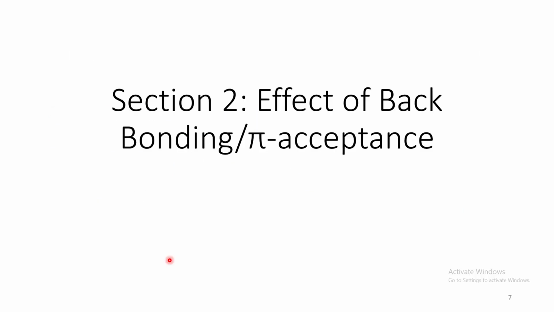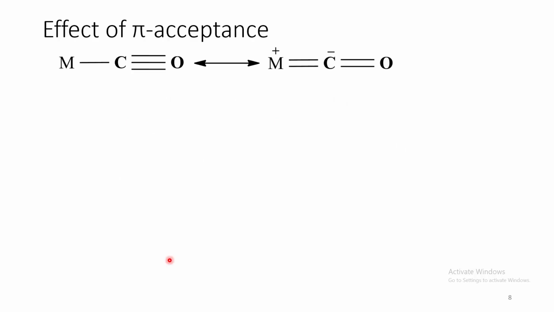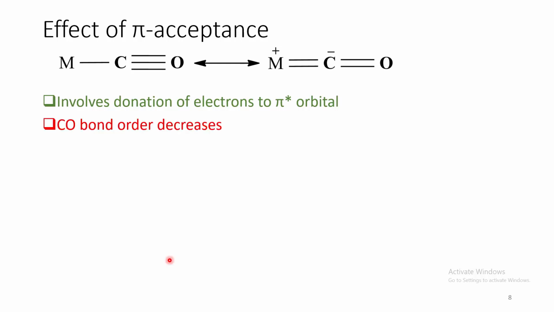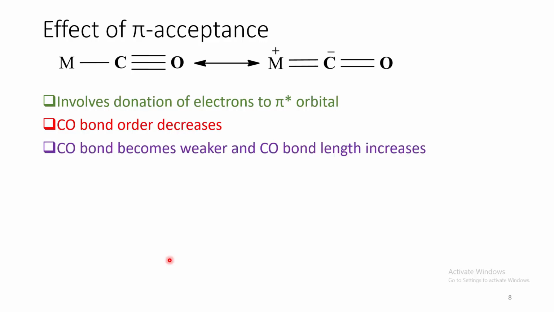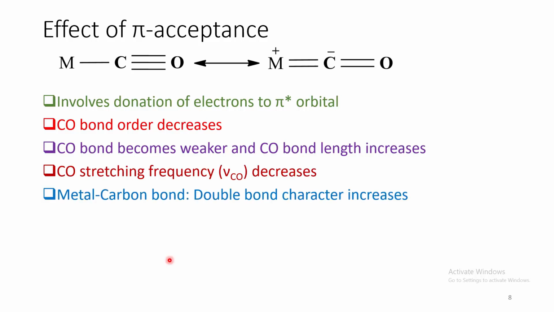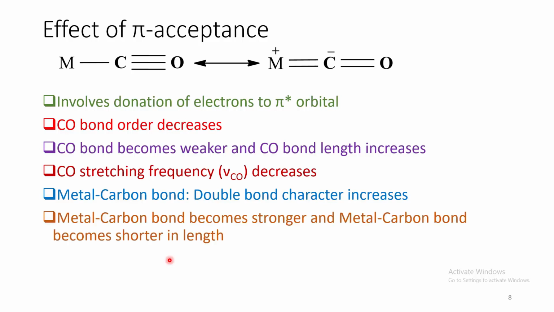Let us come to the next section, effect of back bonding or pi acceptance. It involves donation of electrons to the pi star orbital. As a result, carbonyl bond order decreases. So the carbon oxygen bond becomes weaker and the bond length elongates. Carbonyl stretching frequency decreases. Now, what happens in the case of the metal carbon bond? The double bond character increases. As a result, the metal carbon bond becomes stronger and shorter in length.